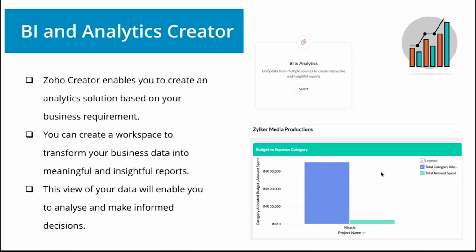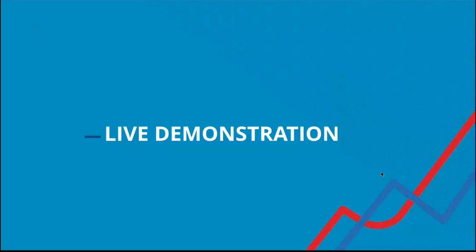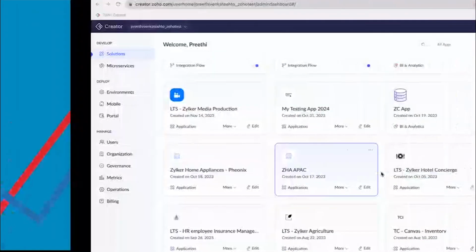For that purpose, we are going to build the analytics with the help of BI and Analytics Creator, and we will embed the particular dashboard that we have created into our application, which we will see in the live demo as well. So now we have discussed all the features and all the process flow involved in our application. Now let's move on to the actual demo of the application.